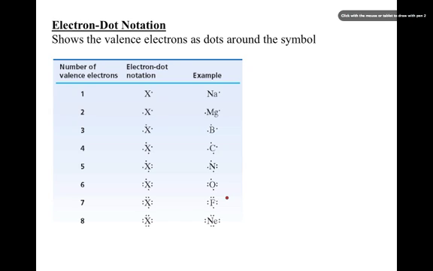When we're looking at bonding, the valence electrons are the only ones that we're concerned with, because those are the ones involved in forming bonds. Those are the ones responsible for all of the reactions that we see. So if I wanted to write an electron dot structure for aluminum, I've got the aluminum symbol. I look at where aluminum is on the periodic table. It's in column 3A. I would put 3 dots. It's that simple.